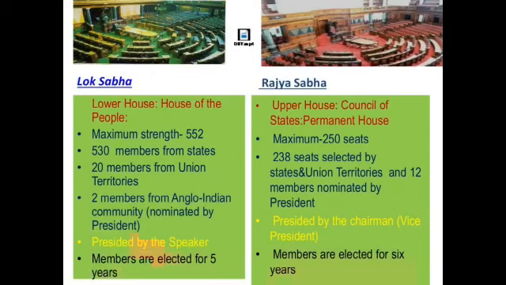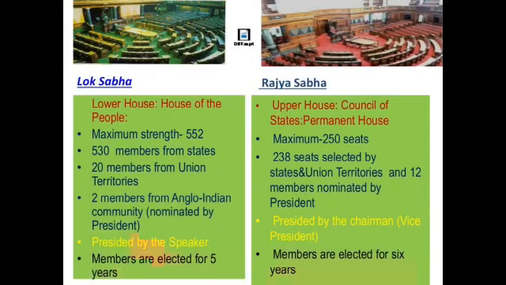It is presided over by the speaker, and members are elected for 5 years. If we talk about the Rajya Sabha, its members are elected for a different time period, and in Lok Sabha the members are elected for 5 years.